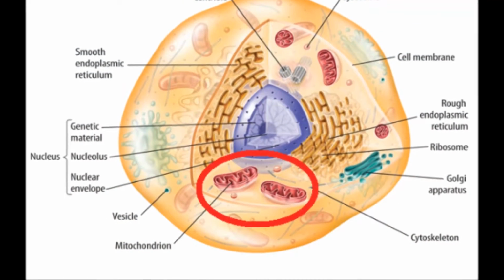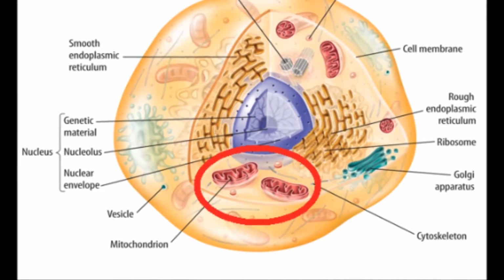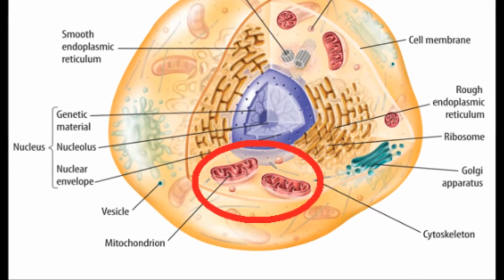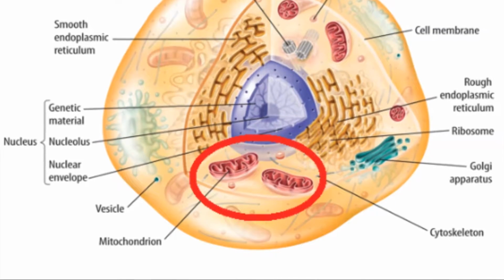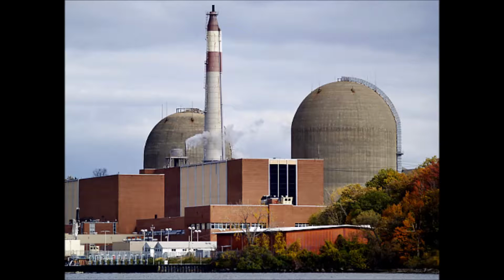The last organelle in the animal cell is the mitochondria. It generates usable energy from food to power the cell. This is why the mitochondria is known as the powerhouse. In NYC, the mitochondria is the Indian Point Energy Center. They also help produce energy that the city uses.